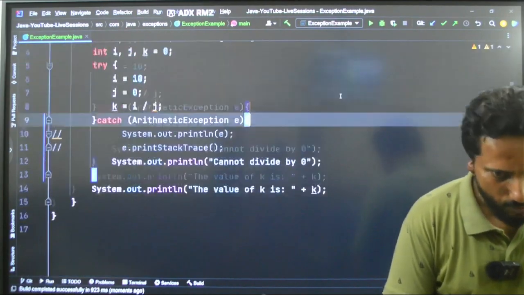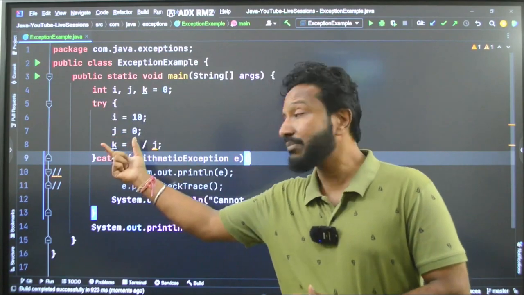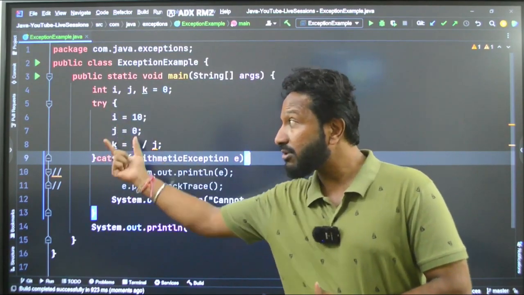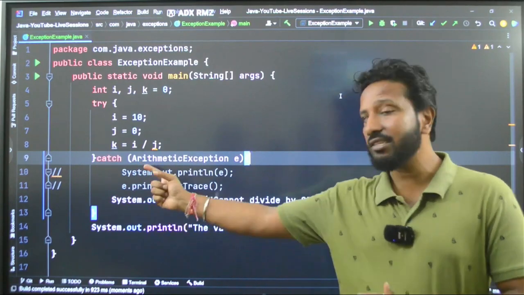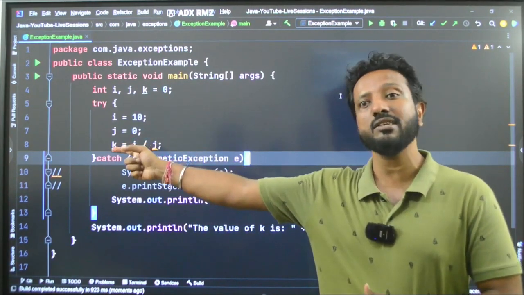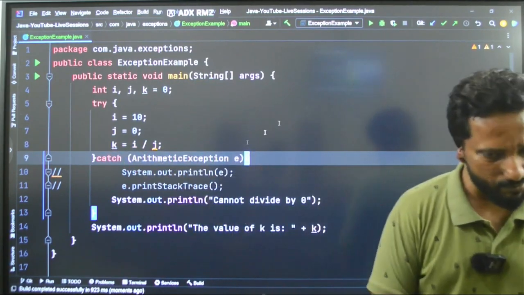Now I hope you have understood this. If there is any error in the execution of the code, it can be handled in the catch block. Now what kind of exception is this? I know it is a mathematical calculation mistake, so it is an arithmetic exception. Let's take one more example.